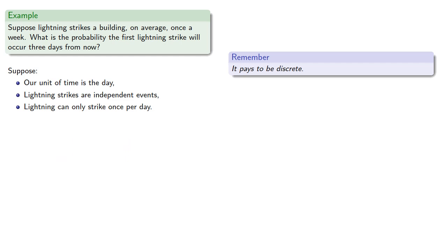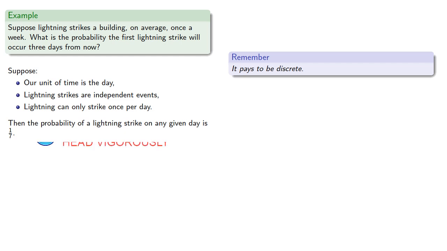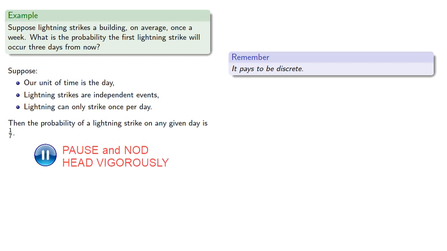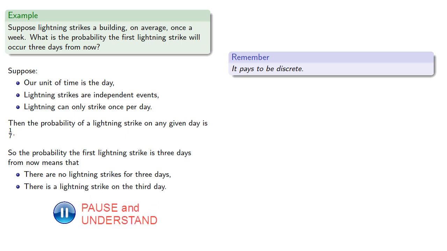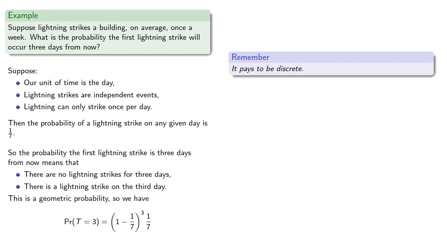Then under these assumptions, the probability of a lightning strike on any given day is 1/7. So the probability that the first lightning strike is 3 days from now means there are no lightning strikes for the first 3 days, and there is a lightning strike on the third day. This is a geometric probability, and so we have.